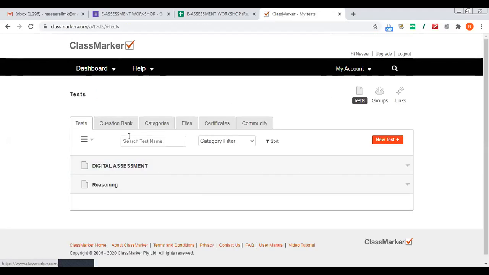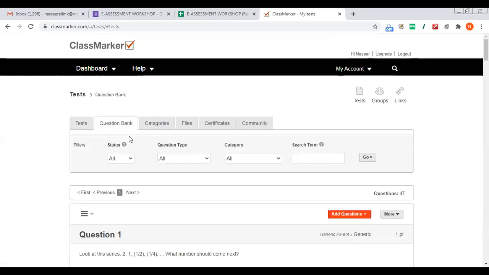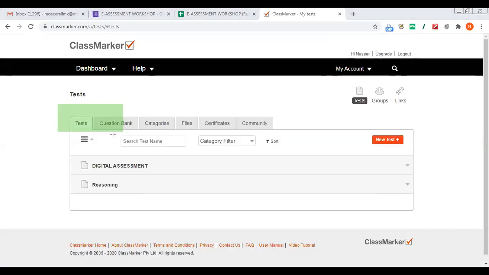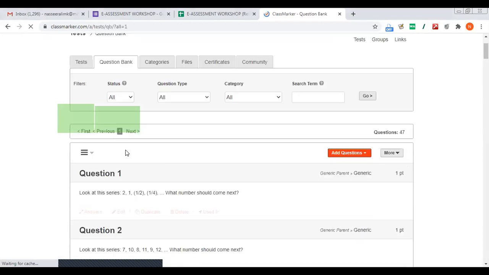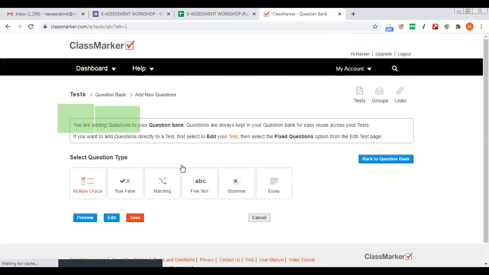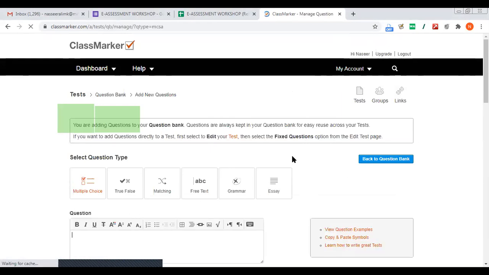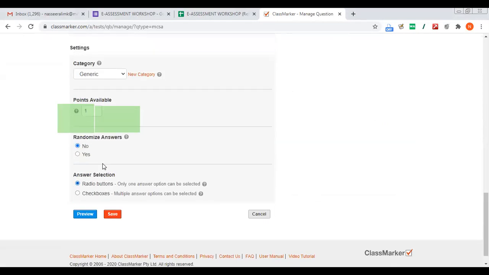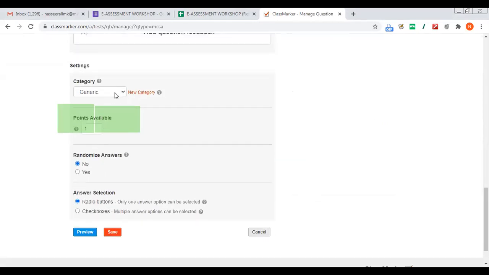Now if you need to add the questions to the question bank directly, there is a tab here. We were doing it in the test tab. Now, instead of the test tab, you can go directly to question bank. You go to question bank and you can add the question. Add question is there. Add to question bank, you can click and add the questions one by one. Again, you can add any category of question, any type of question. Okay, when you add the question to the question bank, you can categorize the question.